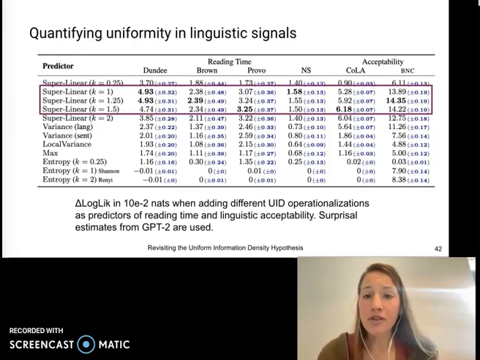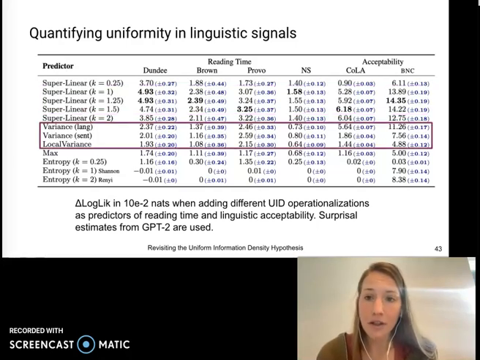Here, our results show that the linear and superlinear predictors provide the best explanatory power of psychometric data, suggesting that these quantities may best embody UID. And further, we observe that our global interpretations of UID better explain psychometric data, lending initial support to our global interpretation of UID.